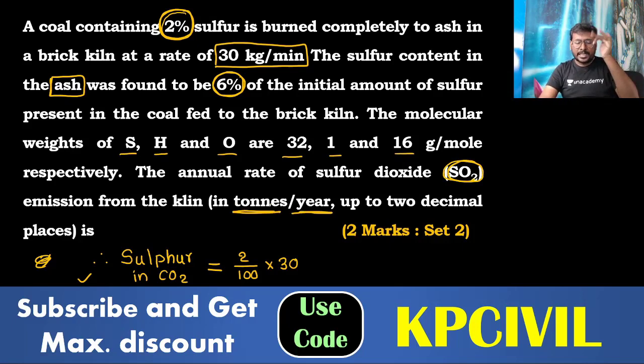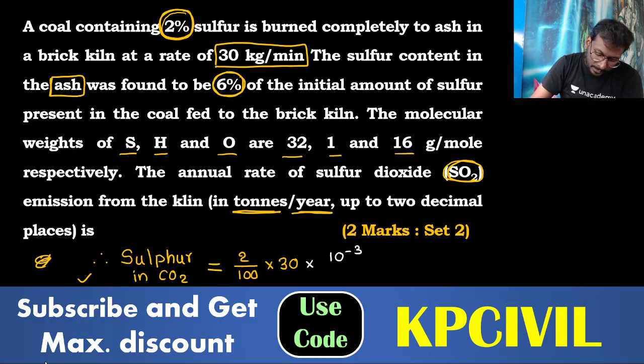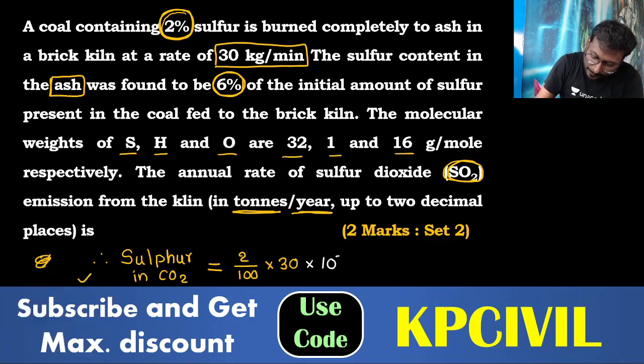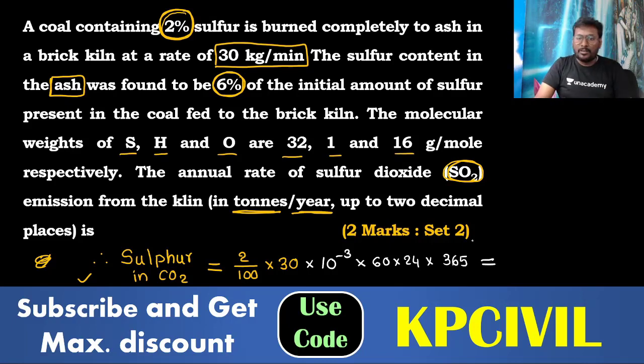So as we need answer in ton per year, we'll convert here itself sulfur kg per minute to ton per year. Kg to ton, 10 power minus 3. Clear? Kg to ton conversion we are taking into 10 power minus 3, into minute to year. 60 minutes in hour, 24 hours in day, 365 days in year. So this is sulfur in ton per year.